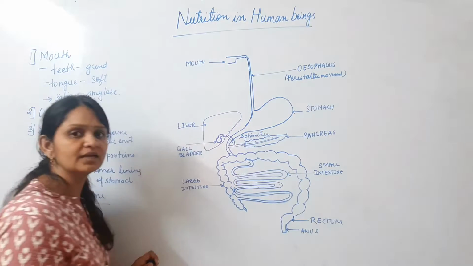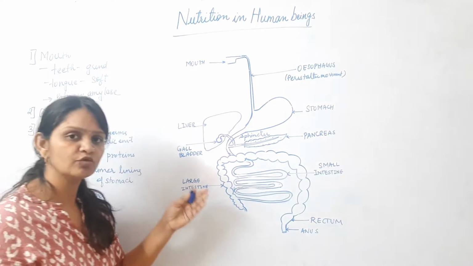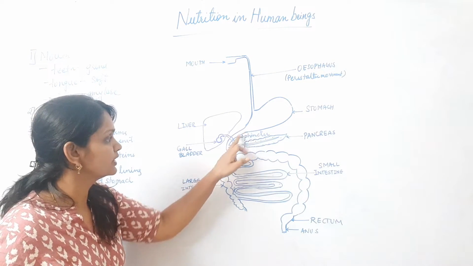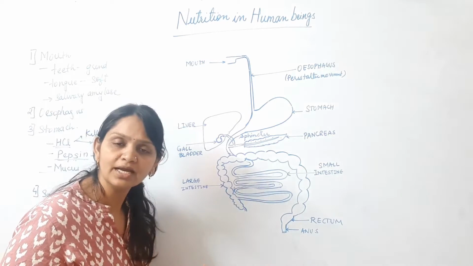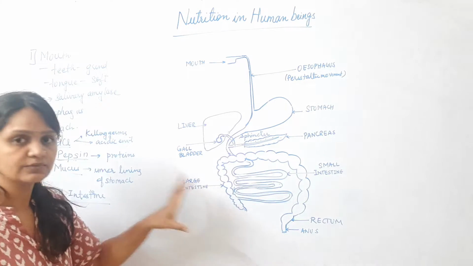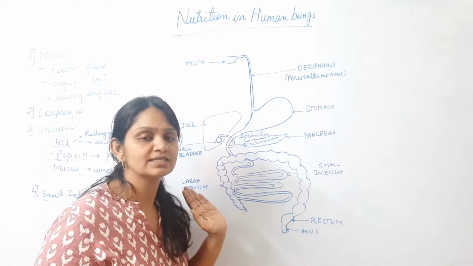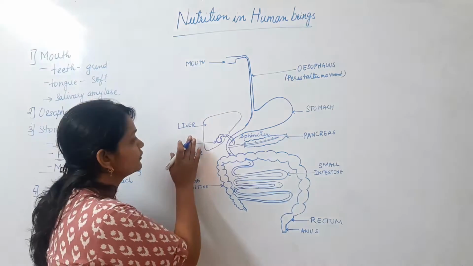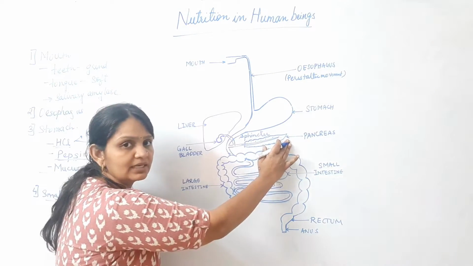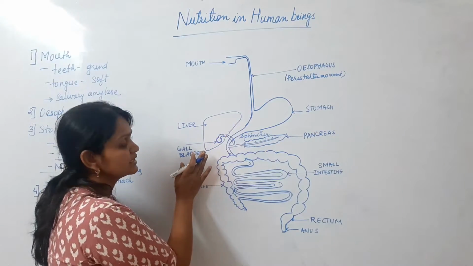S-P-H-I-N-C-T-E-R. The sphincter muscles again show peristaltic movements, because of which this food is moved down into the small intestine. Along with this food, there are some secretions which also enter the intestine, and these secretions come from the liver and pancreas.